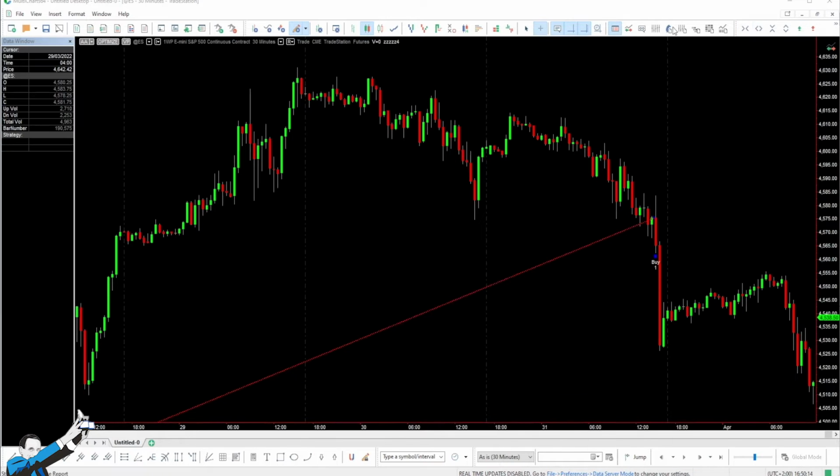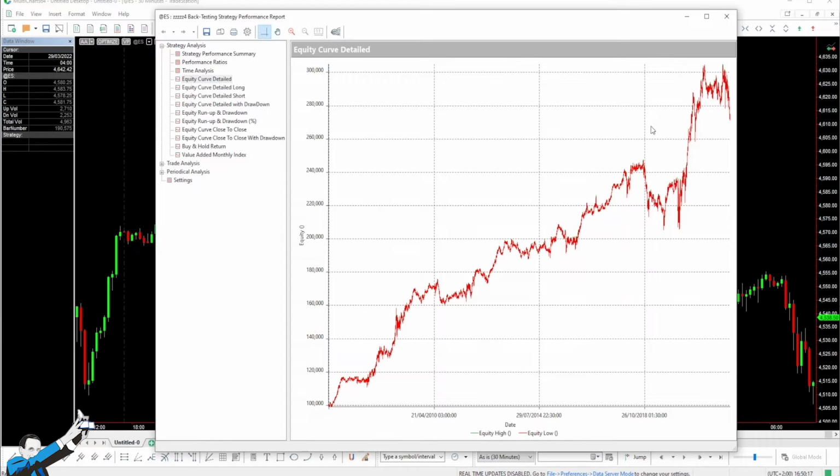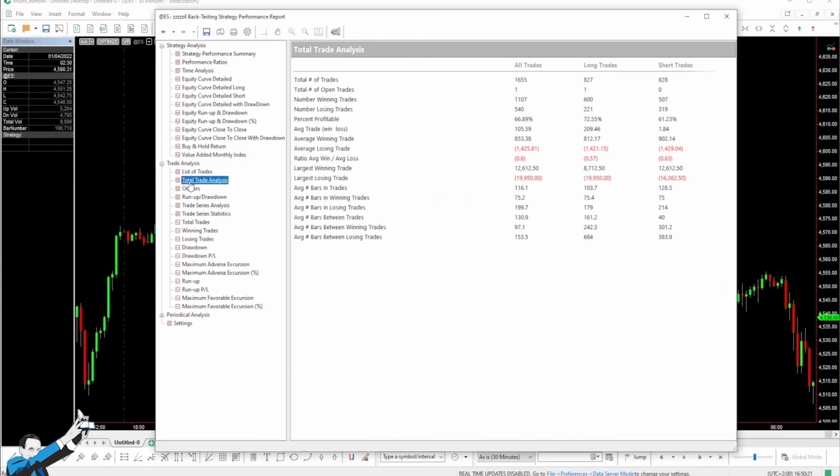The equity line we get is already quite interesting, especially if we consider that we obtained it with just 2 lines of code. It goes up and has a fairly good average trade of $105. The number of trades is 1,655, which is pretty high. But what's the problem with this strategy?